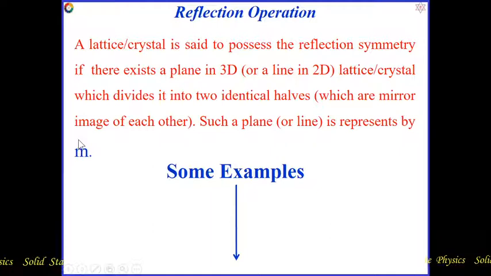That means if we have any object, suppose this is O, we draw a line over this O. That line divides the O into equal halves. Here if I draw a line, this line divides this O into equal halves. Then this line is called M, symbolically represented by M. With some examples we are going to discuss that.